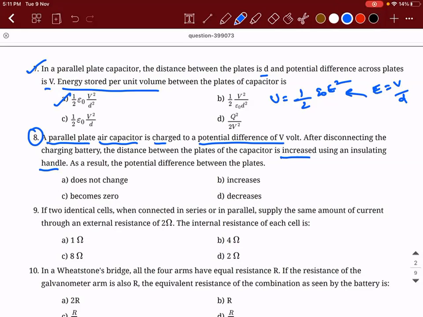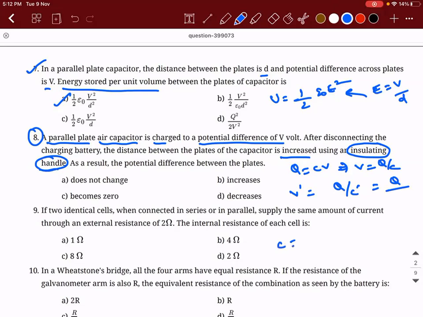So what will happen, guys? Since they use the word insulating handle, what is going to be constant in both the scenarios? Charge. Right? So we know that Q is equal to CV. We can write V is equal to Q divided by C. So in the initial case, V is equal to Q by C. In the final case, V dash will be equal to Q divided by C dash. Correct? So Q divided by what will happen to C dash once the distance between the plates is increased.